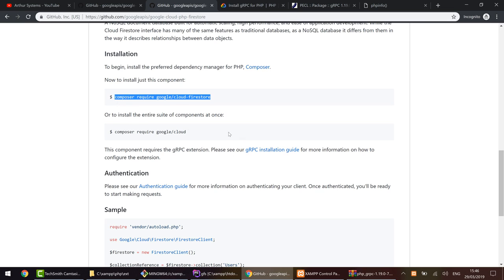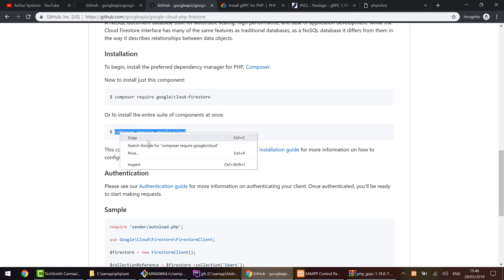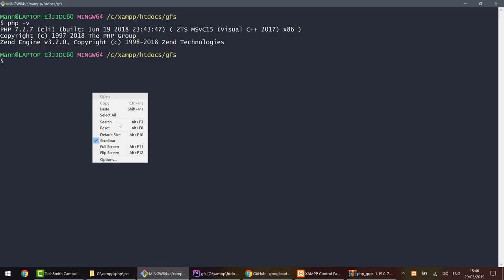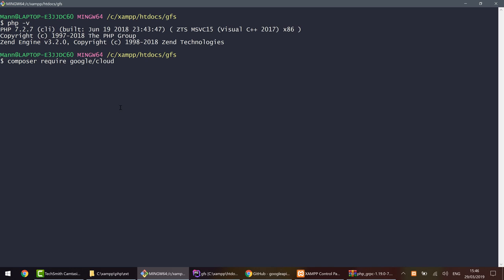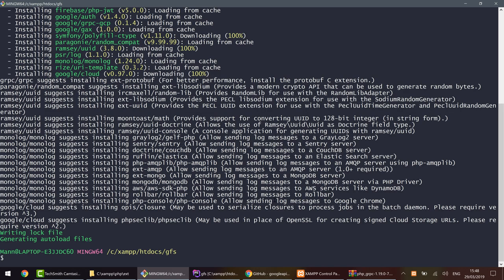But because I want all the packages, because I want to work with any Google services, what I'm going to do is copy this line to my command line interface. And there you go. Let's paste it here, enter. And then you have the exact package that you chose to install. In my case, it's all the Google packages that I'm going to use in my video. And we're ready to start working with our code.